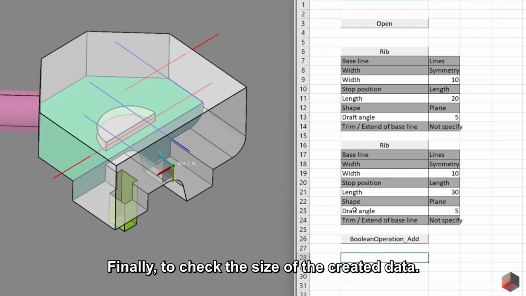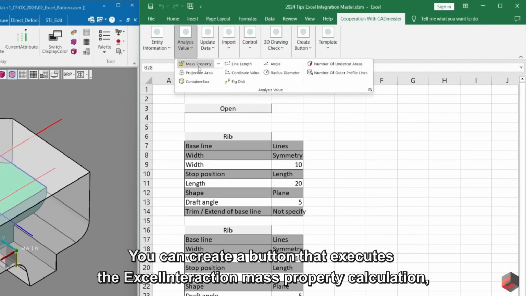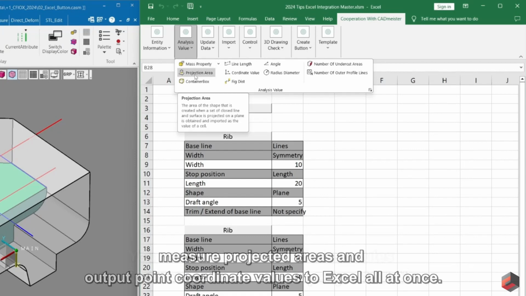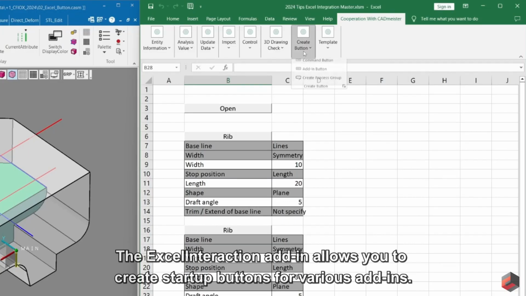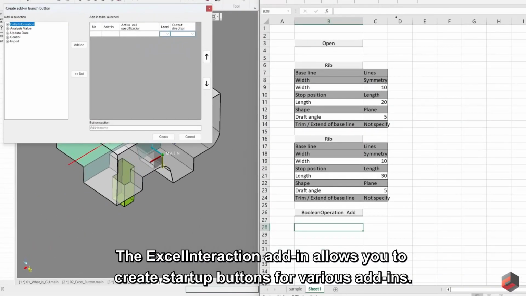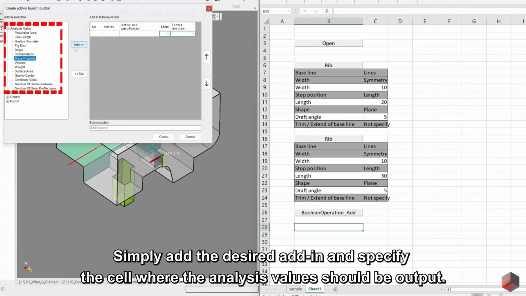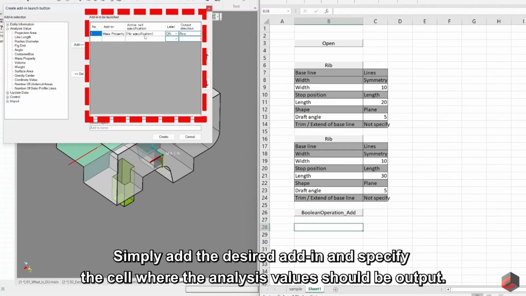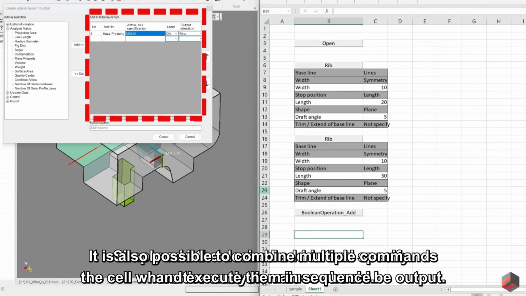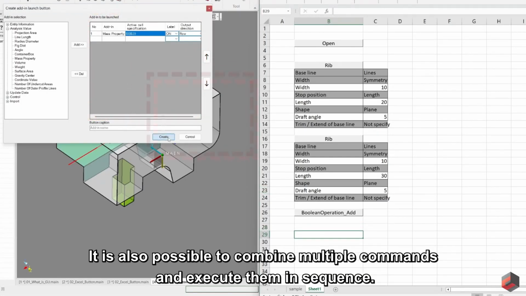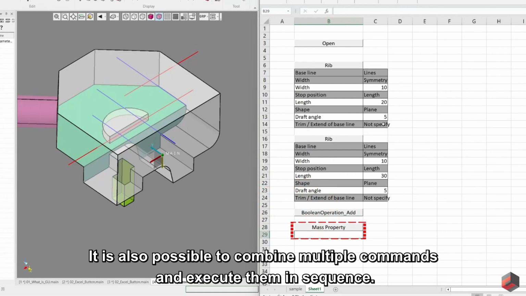Finally, to check the size of the created data, you can create a button that executes the ExcelInteraction mass property calculation, measure projected areas, and output point coordinate values to Excel all at once. The ExcelInteraction add-in allows you to create startup buttons for various add-ins. Simply add the desired add-in and specify the cell where the analysis value should be output. It is also possible to combine multiple commands and execute them in sequence.